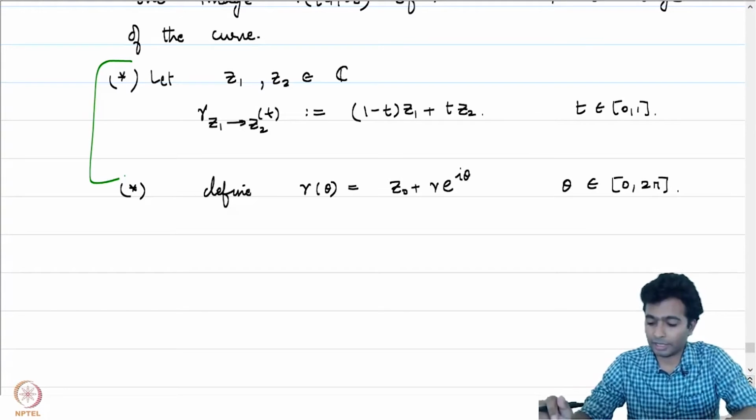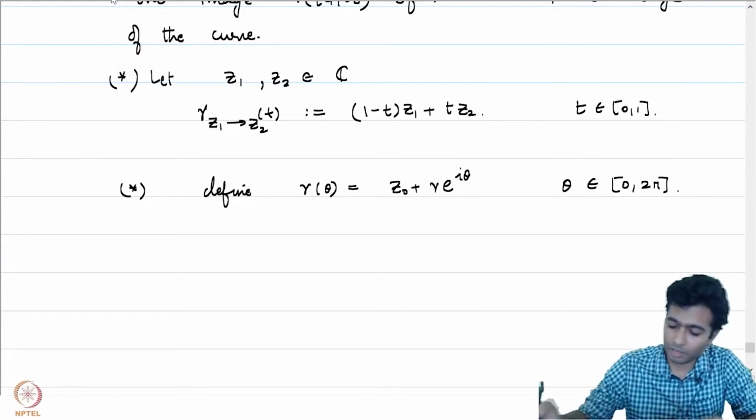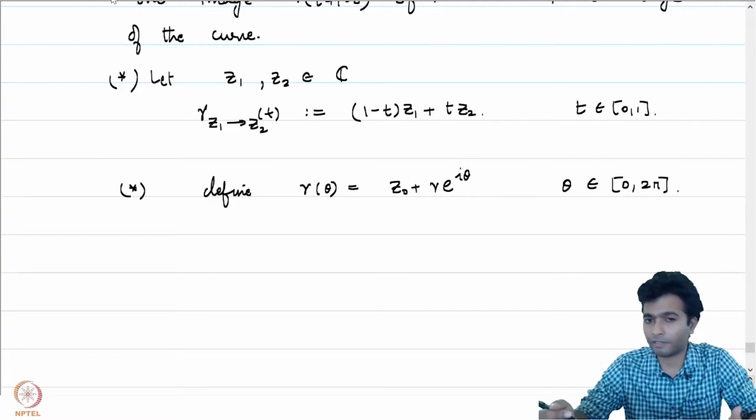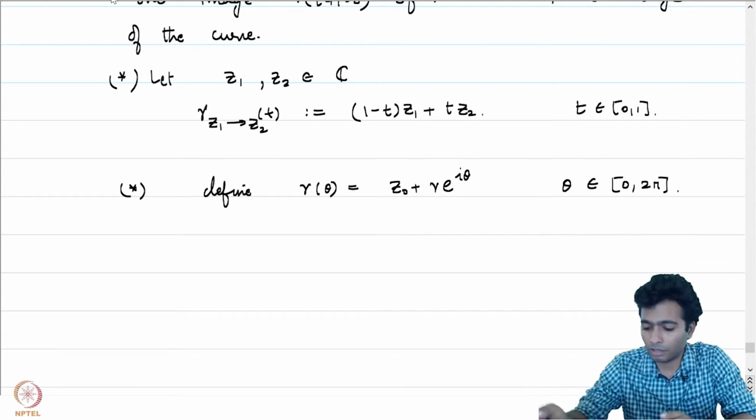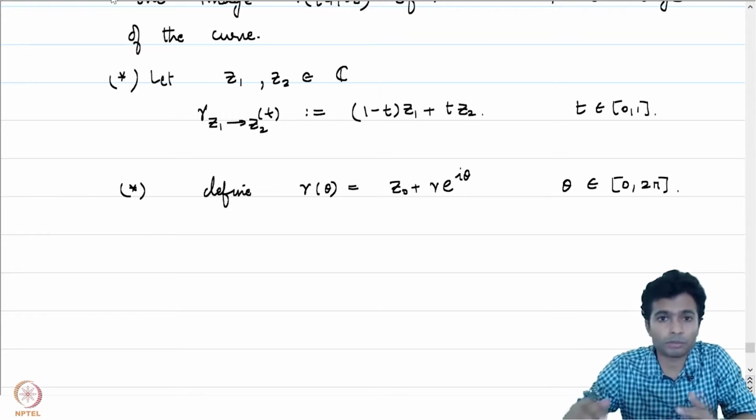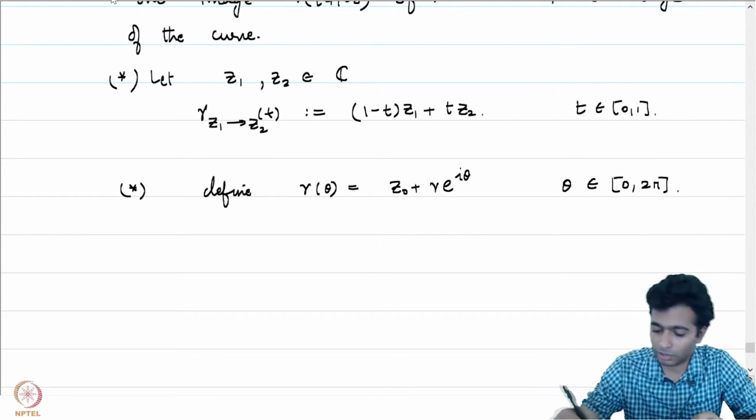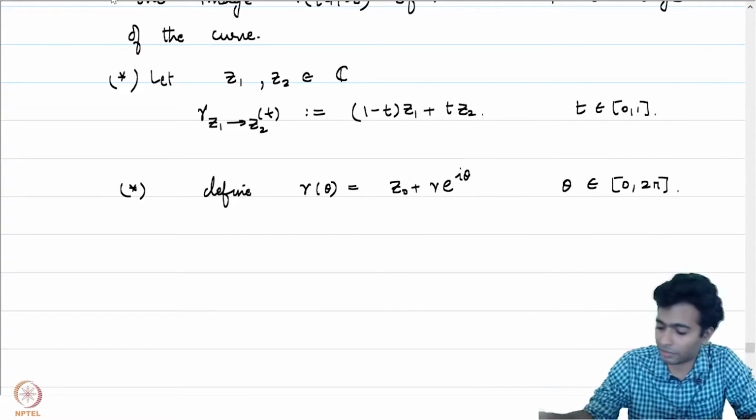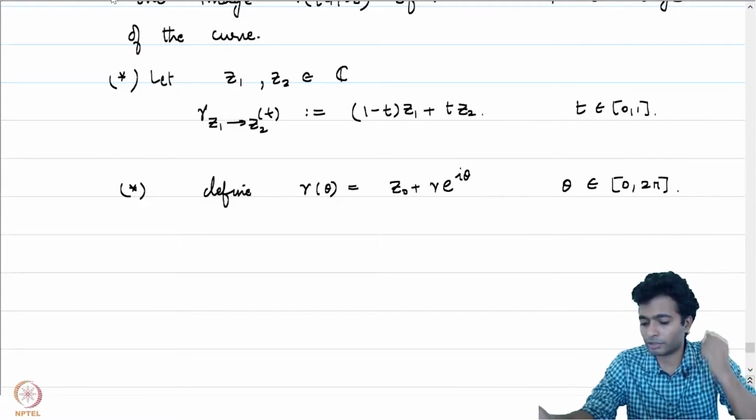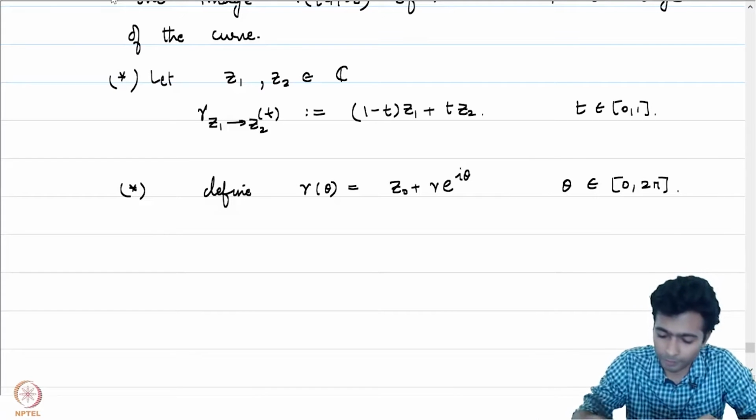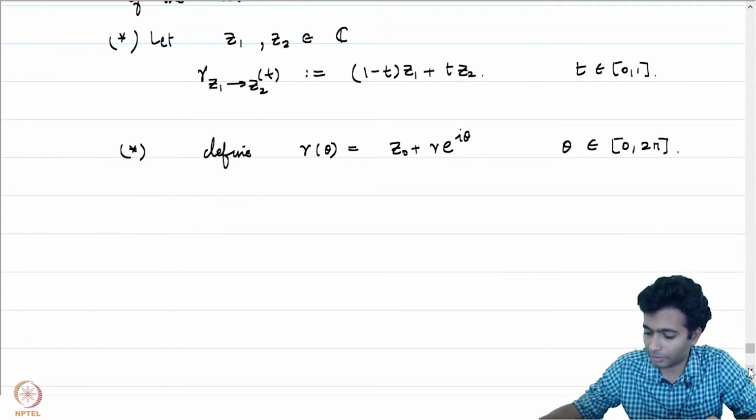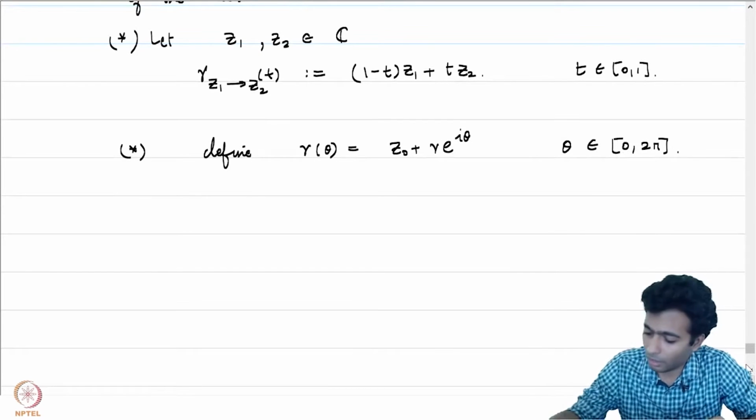I would like to stress that even in that case, our curve gamma is not a trivial curve. It's a non-trivial curve which is closed but not simple. That's how the first curve transforms when z1 is equal to z2. But when z1 is not equal to z2, it's a non-trivial curve which is simple, but not a closed curve.